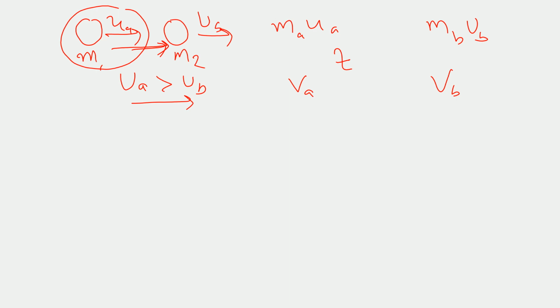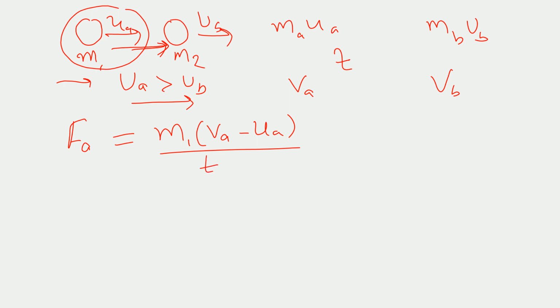Now, the force exerted by ball 1, which is Fa, is equal to the rate of change of momentum, which is equal to m1 multiplied by the change in velocity, which is va minus ua, divided by the time duration.